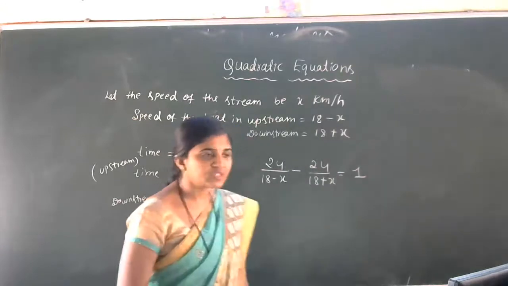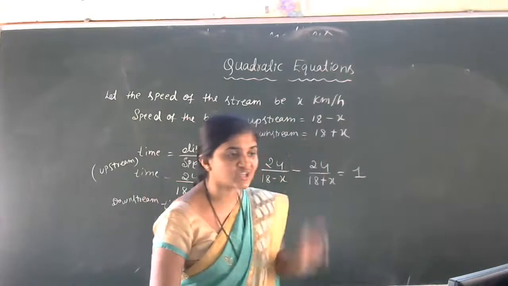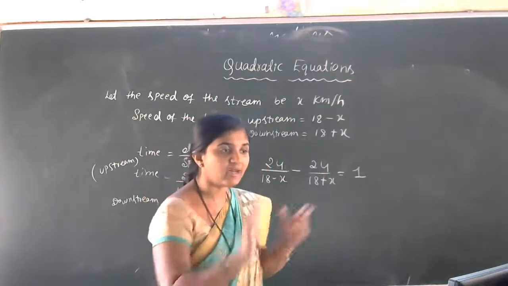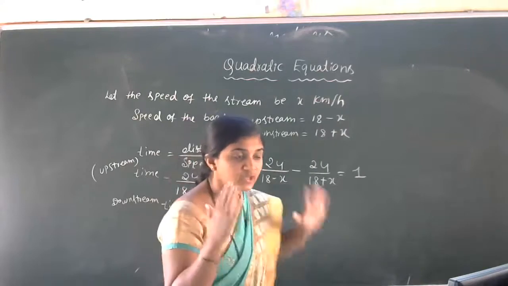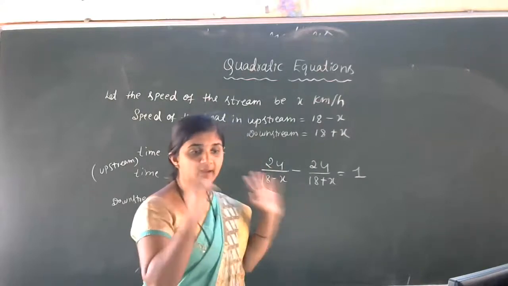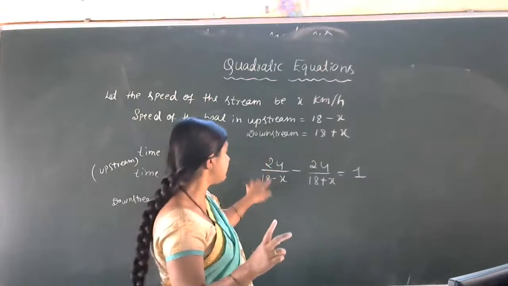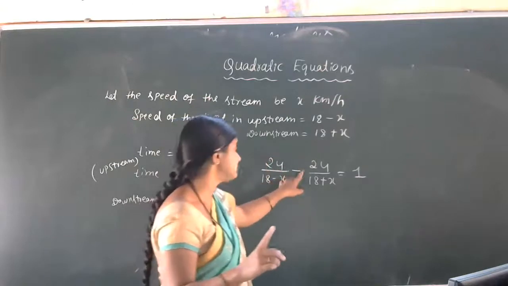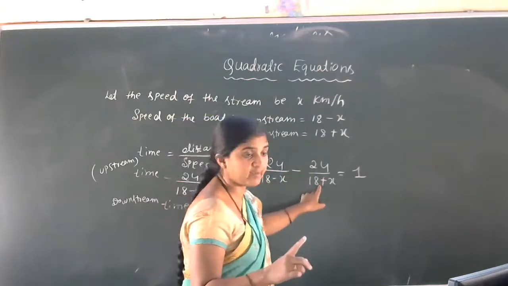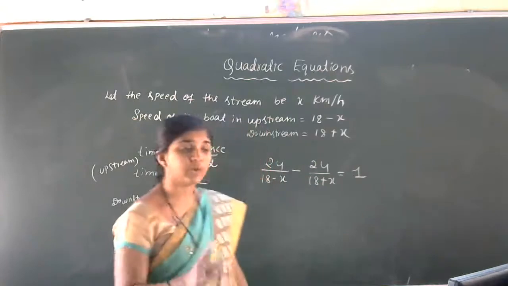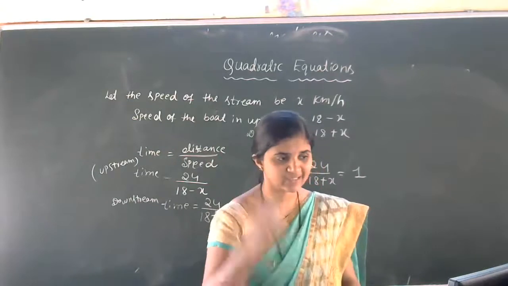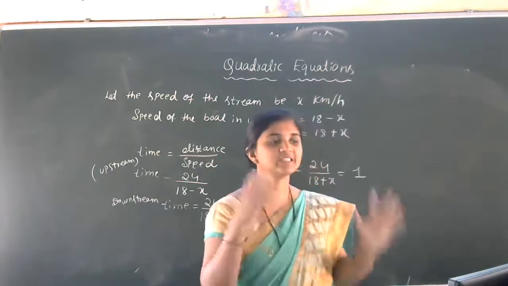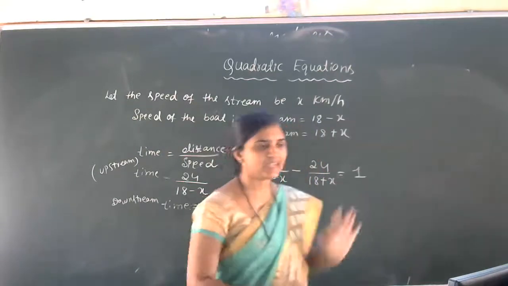Got the idea of this one? It takes 1 hour extra to cover upstream. So upstream takes more time, and compared to downstream it is 1 hour extra. So that's why 24 divided by 18 minus x minus 24 divided by 18 plus x is equal to 1. It is the same formula we discussed in the beginning chapters. Now we have to form the quadratic equation.